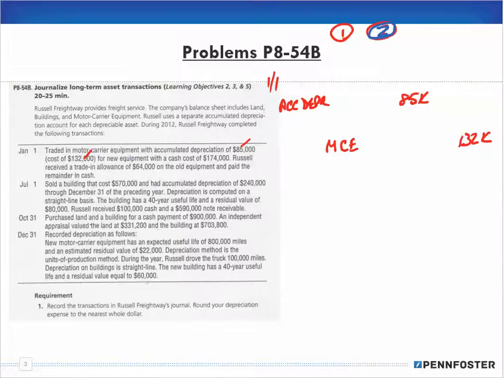We traded in for new equipment with a cash cost of 174,000. So if we're adding that to our balance sheet, we have motor carrier equipment new. This one here would be old. And we're going to add that for 174,000.